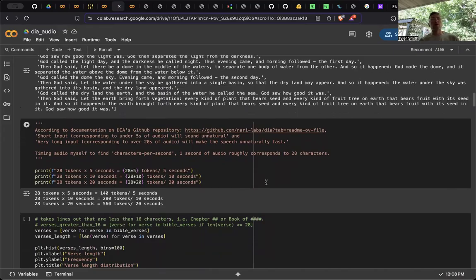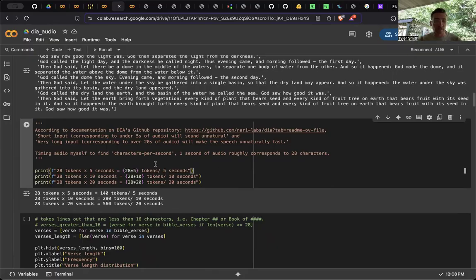Now, the next thing to do when generating that audio with Dia was to make sure that it was north of 5 seconds and south of 20 seconds. According to the documentation, the cadence of the generated audio was going to be too slow if it was under 5 seconds, and too fast if it was greater than 20 seconds. So I just had to time myself to see how many tokens I could say in a second, and I found it was somewhere around 28.